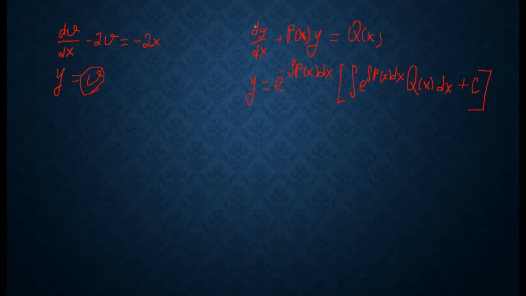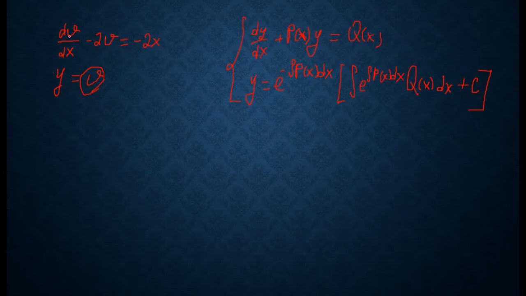So in the general case, if you have the standard form dy over dx plus p(x)y is equal to q(x), then the solution of this differential equation we write in this form: y is equal to e to the power minus integral p(x) dx multiplied by integral e to the power integral p(x) dx multiplied by q(x) dx plus c.